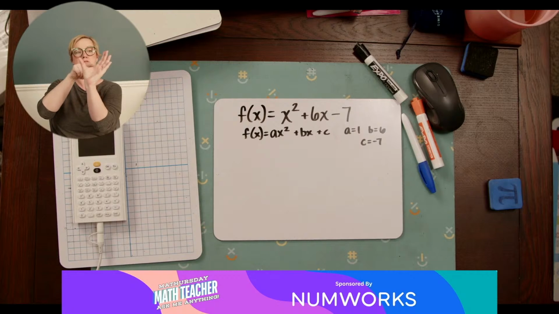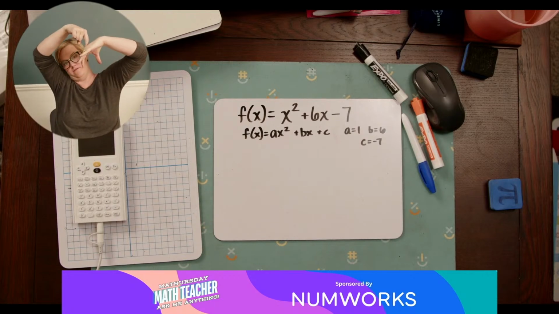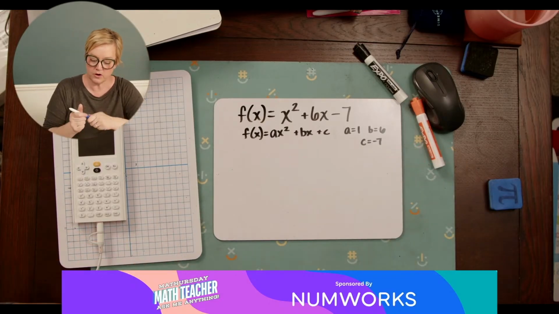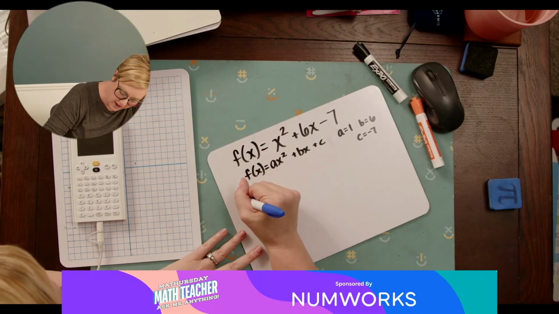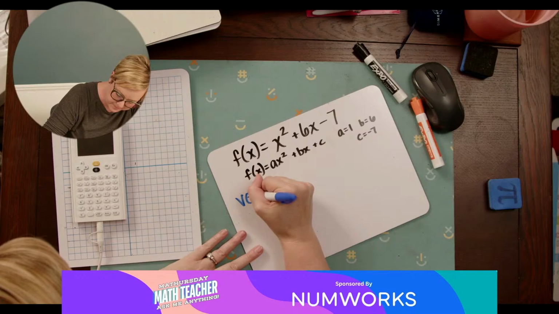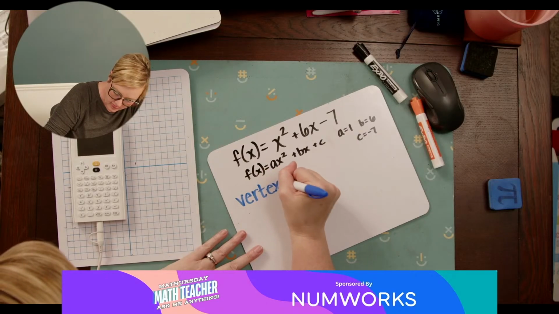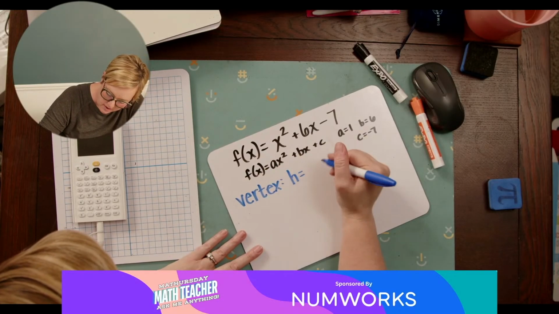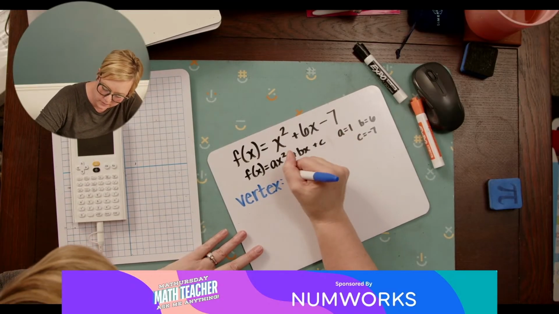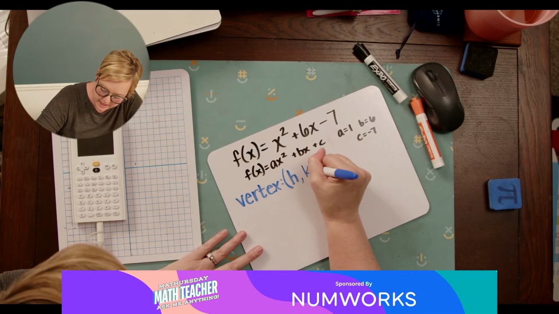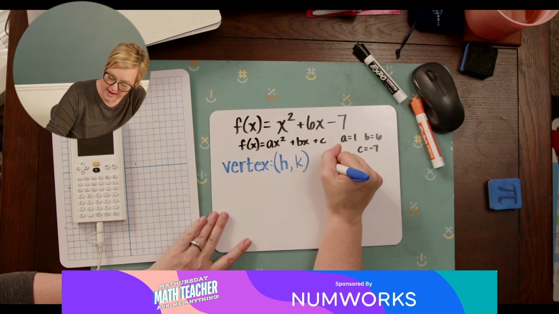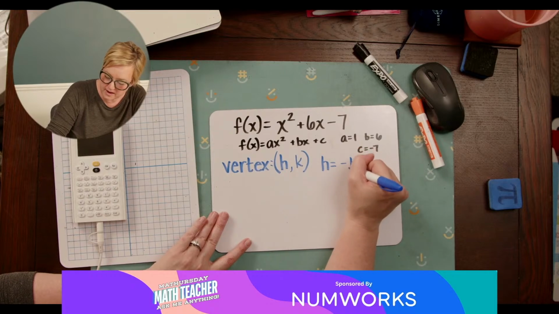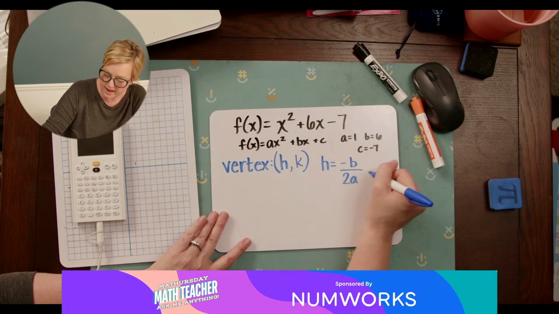It's the bottommost point, or it's the topmost point if it's open down, okay? So the vertex, it's like the turn, it's the point. To find the vertex, I know we just did this, but that's okay. The coordinates for the vertex, we use H and K. To find H, we have -b over 2a.